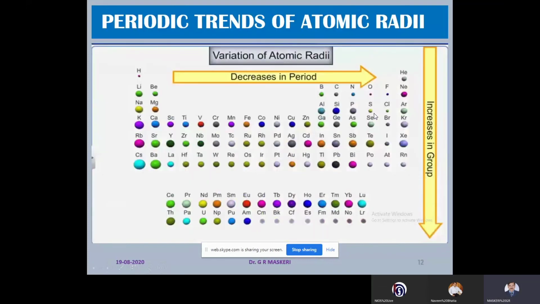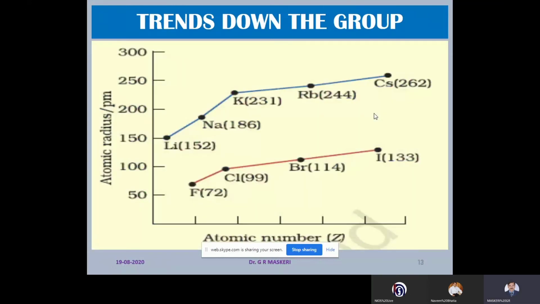In the periodic table, we find the trend like this. From left to right, when we move in the periodic table, the atomic radius decreases, and down the group, atomic radius increases. Graphically, when we see lithium to cesium, the first group elements, the increase in the atomic number led to the increase in atomic radius, you can see. It may be the case of first group or the 17th group, fluorine, chlorine, bromine, iodine. So these also show the same trend.